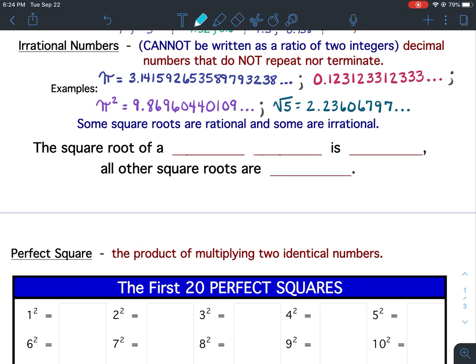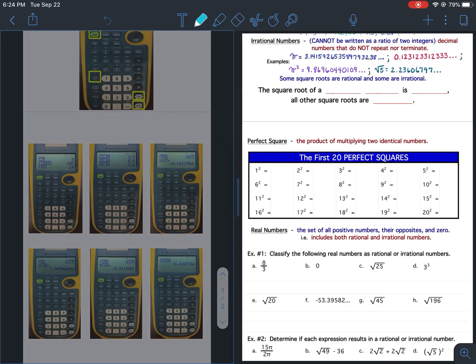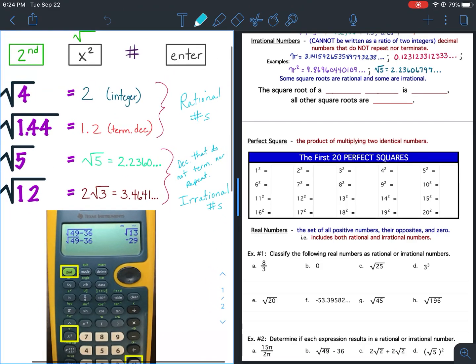Now, I wanted you to notice that sometimes when we took the square root, we got a rational answer. But sometimes when we took the square root, we got an irrational number.